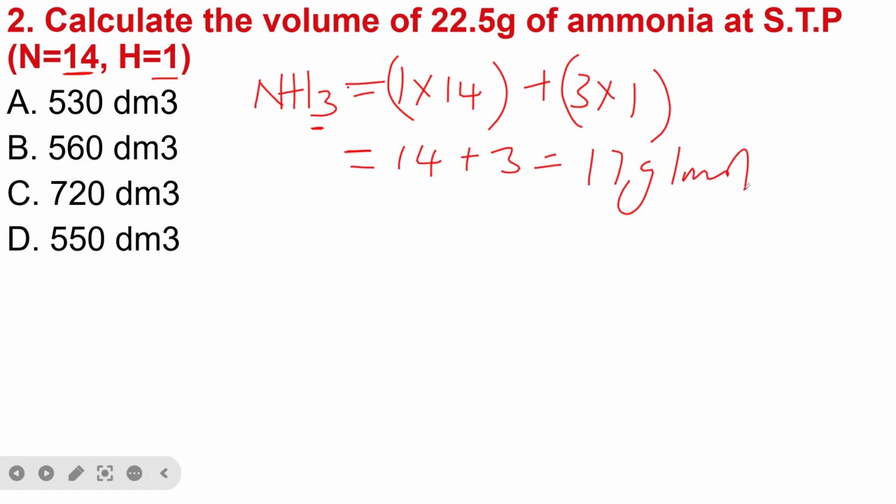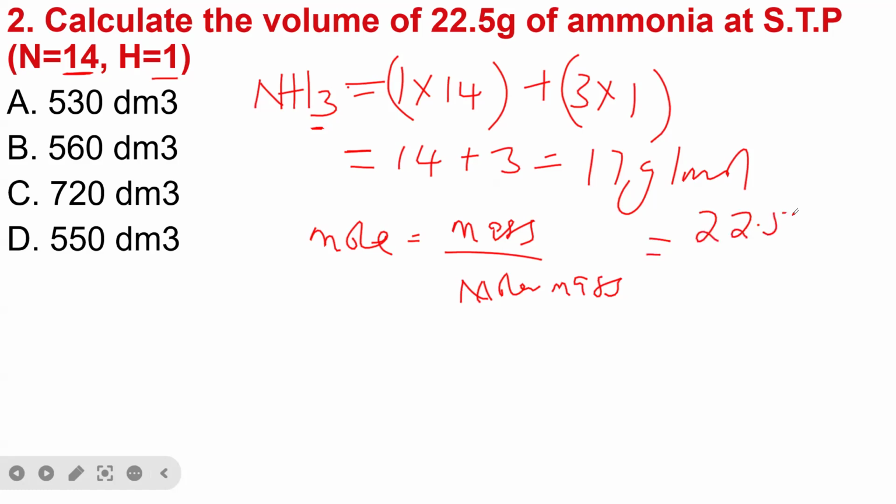So this is the molar mass of ammonia. The next thing we are going to do is to calculate the mole. Mole is equal to mass over molar mass. The mass is 22.5 divided by 17.